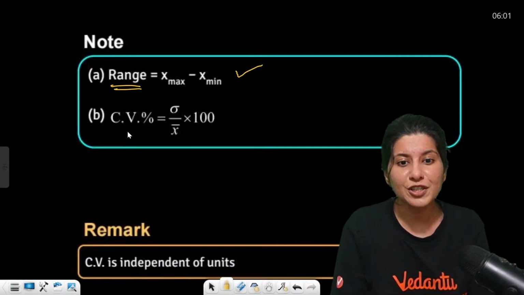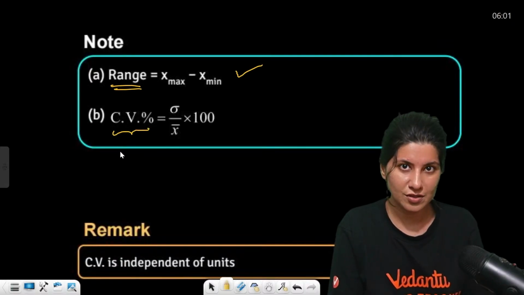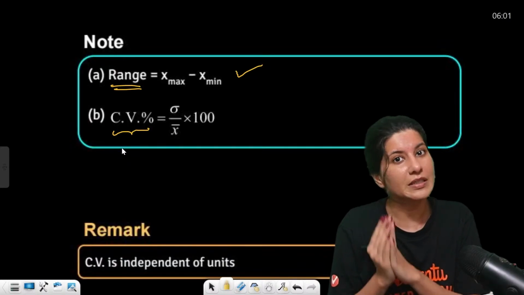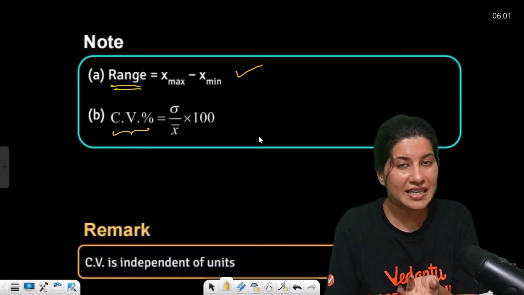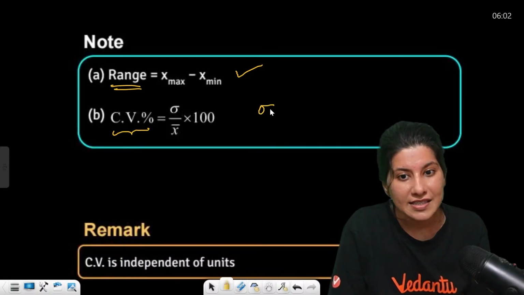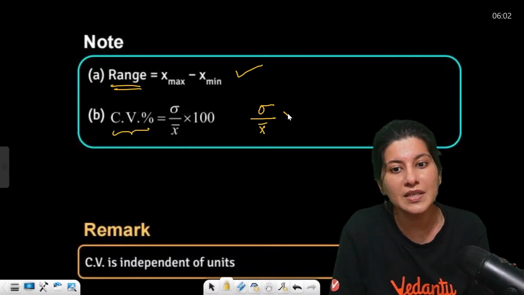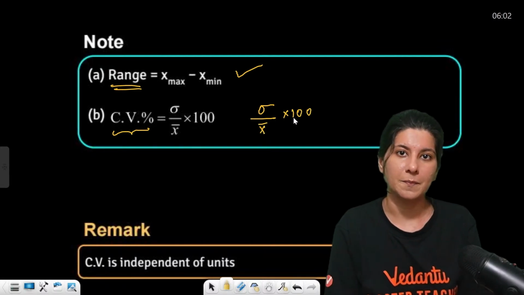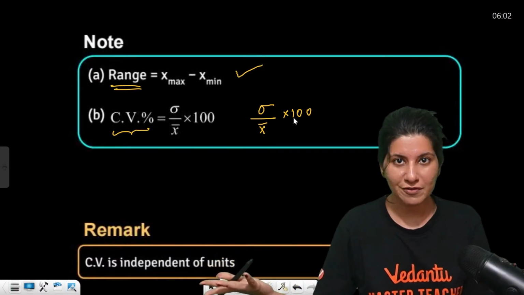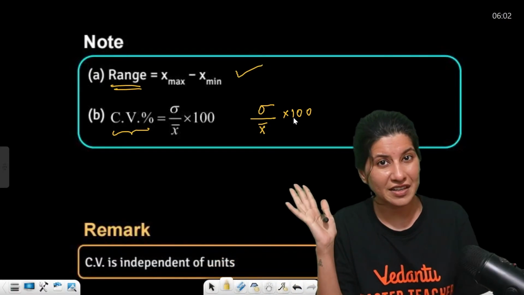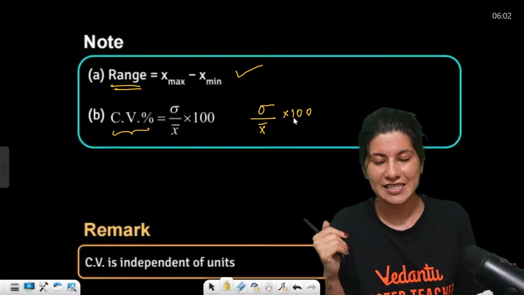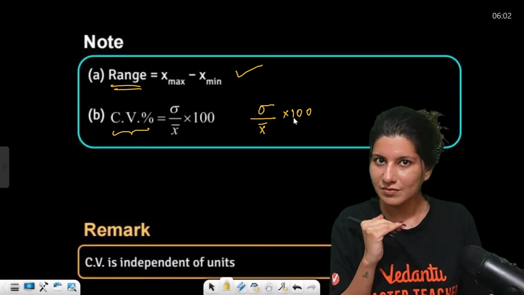Coefficient of variance percentage is also a term which they can sometimes give you, but it is barely asked in JEE Main. Coefficient of variance is standard deviation upon mean into 100. There is no unit of coefficient of variance, just like refractive index mu is 1.5 or coefficient of friction, no unit.